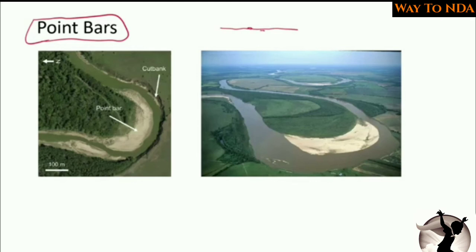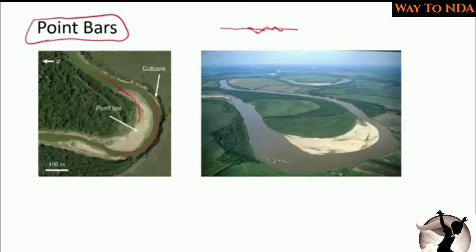When sediments are deposited on this side, it will erode more on this side. This will cause a zigzag line to follow. That means when the river is flowing in this direction, it brings some sediments with it, deposits them in this direction, and slowly takes a turn.